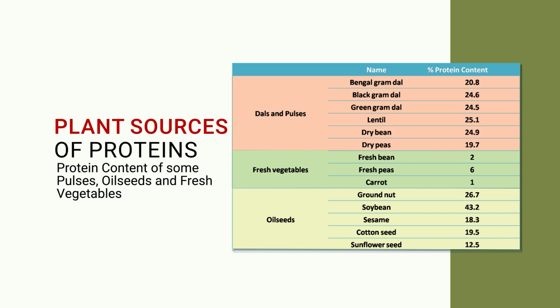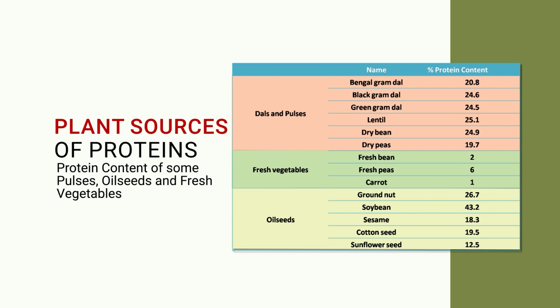Bengal gram has almost 20% protein, and black gram, green gram, lentils, dry beans, soya beans, groundnuts, sesame, cotton seeds and sunflower seeds are good sources of protein, with more than 20% protein.